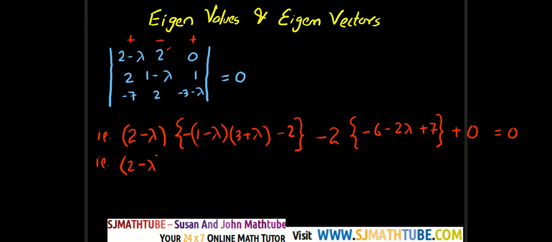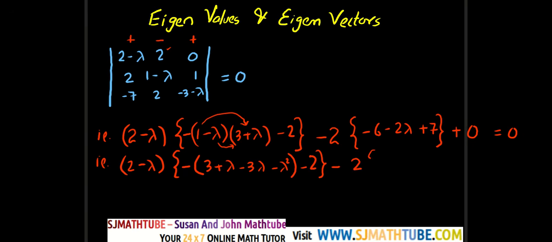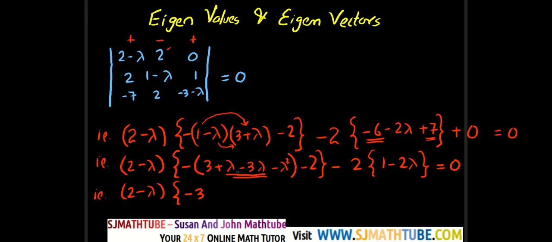So 2 minus lambda times, okay, I'll put minus outside, I have to multiply, okay, so 3 plus lambda, then this minus 3 lambda minus lambda square minus 2, minus 2 into, okay, that will be 1 minus 2 lambda equal to 0, and that is 2 minus lambda, and we are going to get minus 3, and this will be minus 2 lambda.